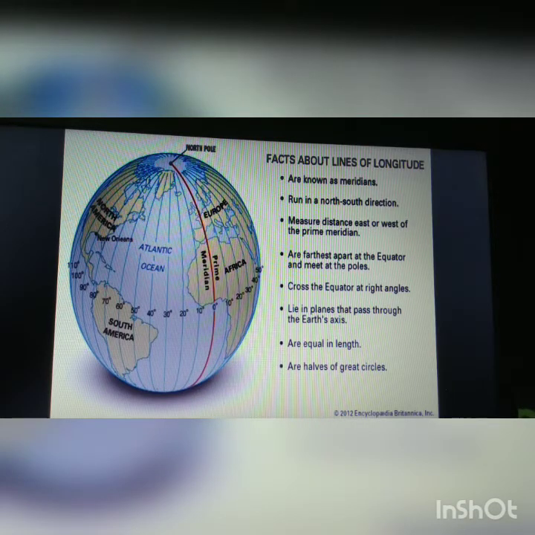They are halves of a great circle. A great circle cuts the earth into two equal halves, so each and every longitudinal line is a half circle, or each is part of a great circle, because each longitudinal line cuts the earth into two equal halves.